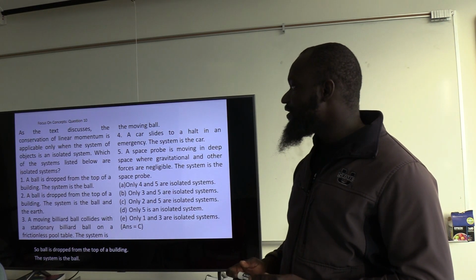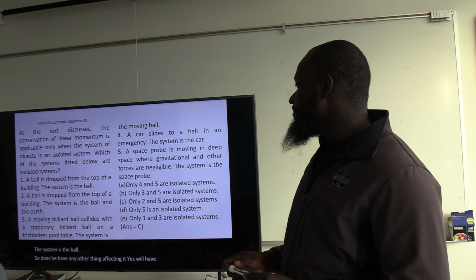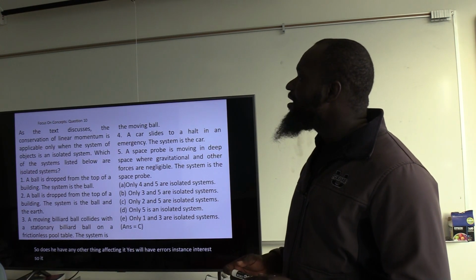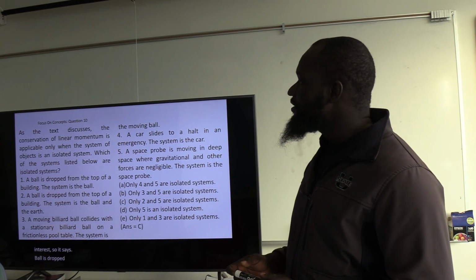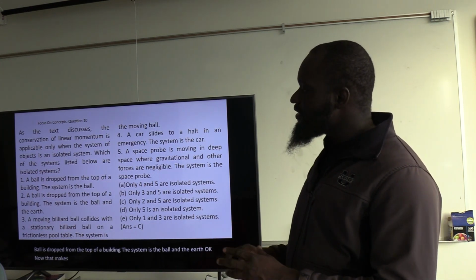Does it have any other thing affecting it? Yes, we're going to have air resistance and the rest. So it says a ball is dropped from the top of a building. The system is the ball and the earth. Okay, now that makes sense. So that's an isolated system.